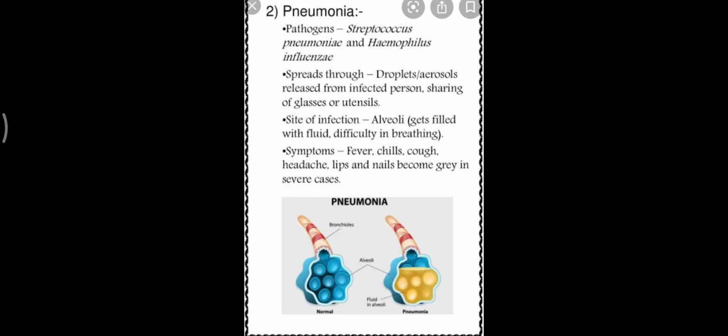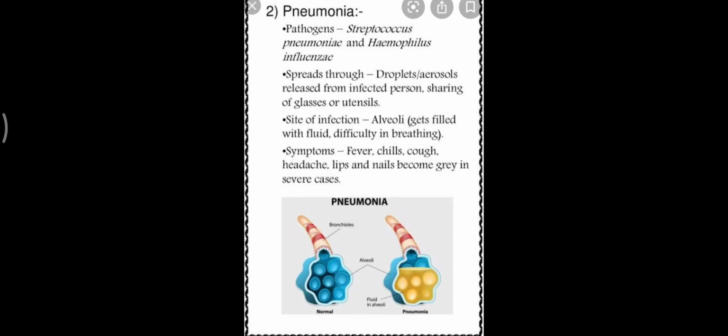The infection is on the alveoli, where the alveoli in the lungs get filled with fluid and there is difficulty in breathing. The common symptoms include fever, cough, chills, headache, lips and nails becoming grey in color, and in severe cases it may also lead to death of a person.